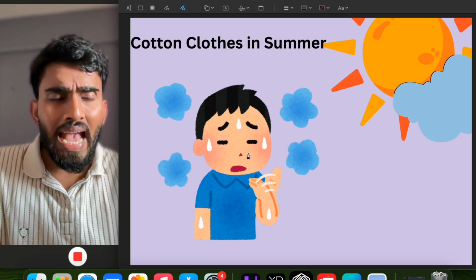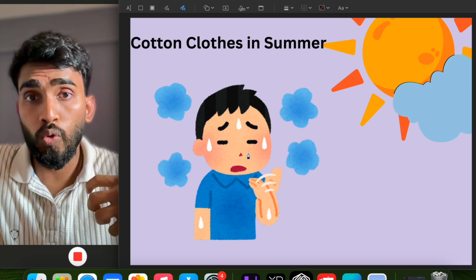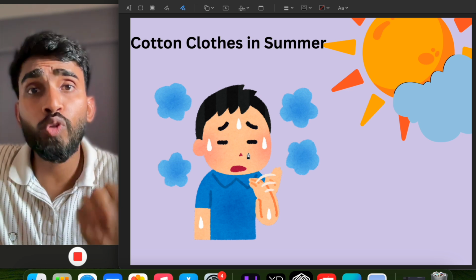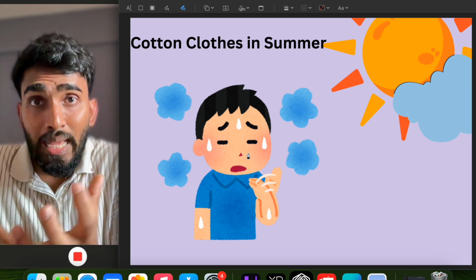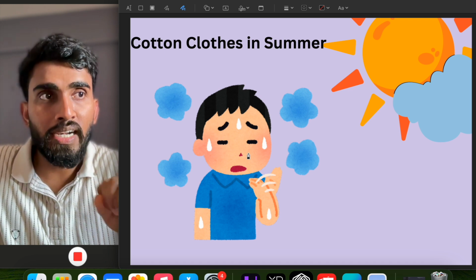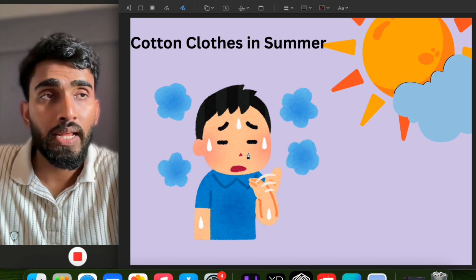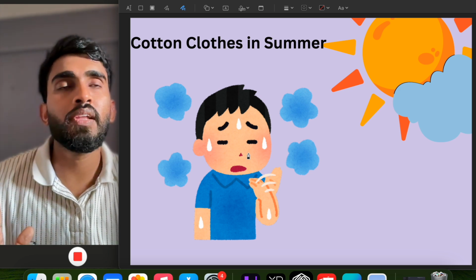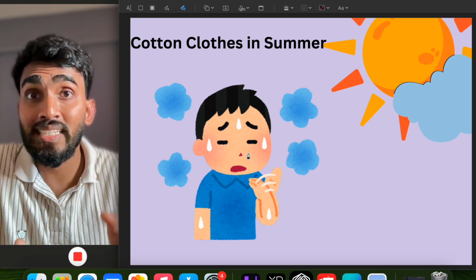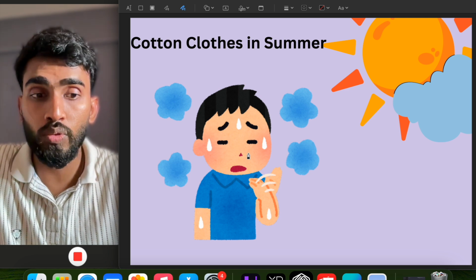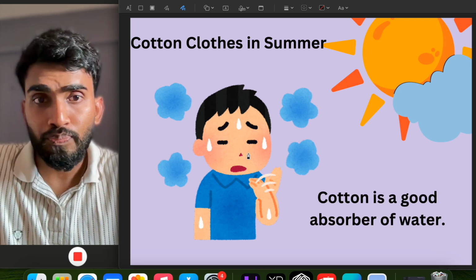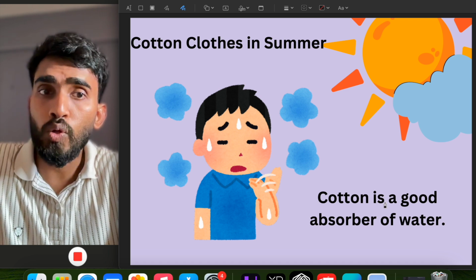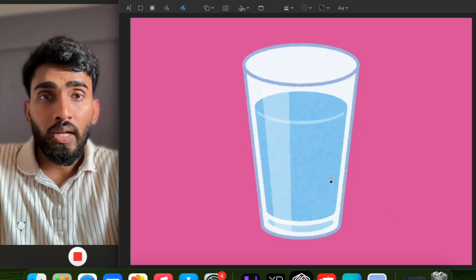If we wear cotton clothes, since cotton is a good absorber of water, it will absorb the sweat from the body and expose it to the air. As a result, it will evaporate easily and hence we will feel cool. That's the reason why it is recommended to wear cotton clothes in the summertime. So cotton is a good absorber of water.